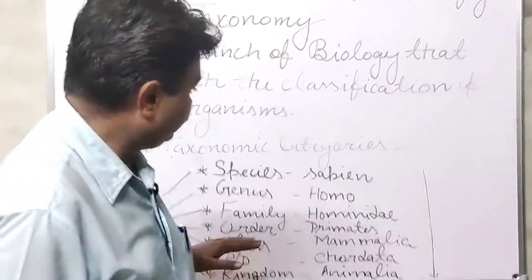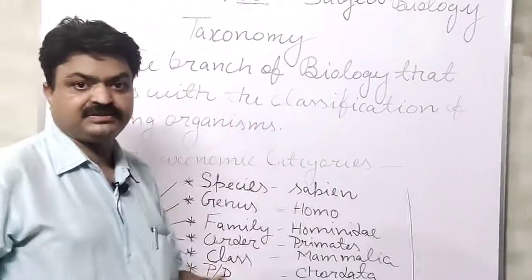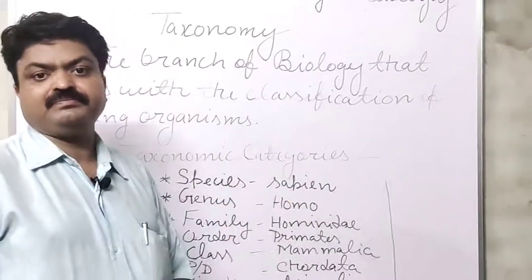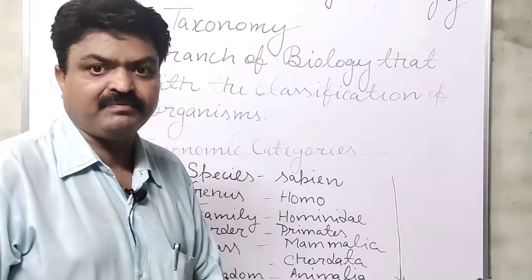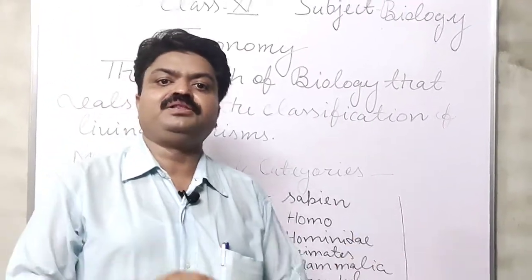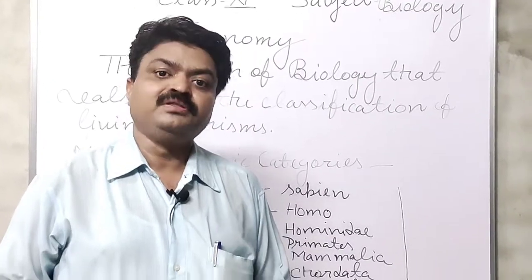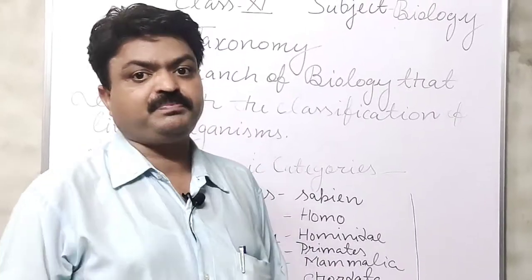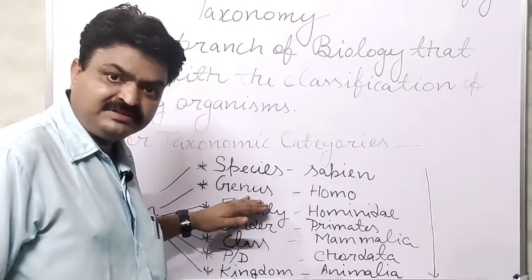And if we speak about the human classification, then we belong to sapien. Sapien is our species, and all the sapien can interbreed with each other. After the sapien, there is the group of species, student. That group of species is known as genus, and genus